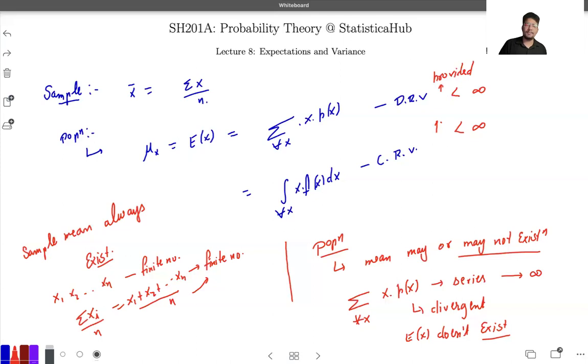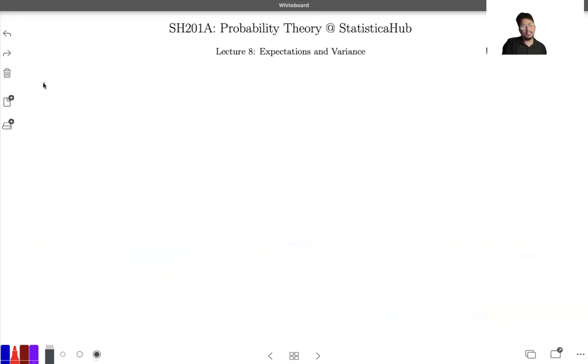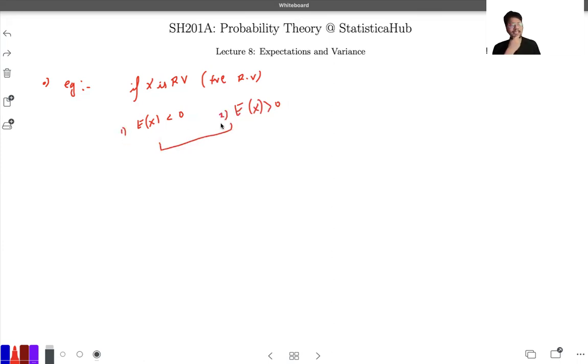Now moving ahead with this particular part. So if I just say one thing, one example may be: if X is a random variable, and if I say it is a positive random variable, then expectation of X less than 0, expectation of X greater than 0. These are two different options, the first option and the second option. So which of these can be correct? Just think a little bit.